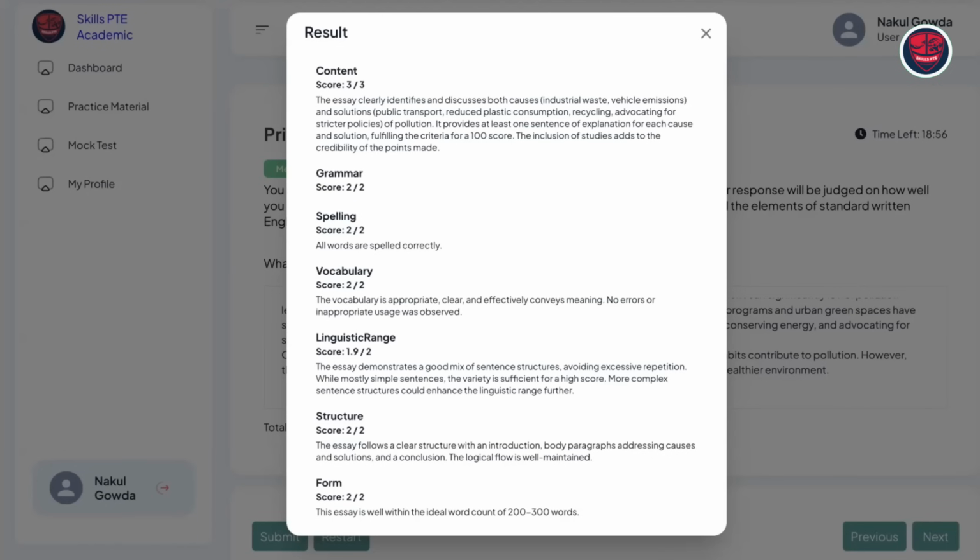So this gives me 3 out of 3, and it also reads, the essay clearly identifies and discusses industrial waste, vehicle emissions, and solutions as to what we can do. It provides at least one sentence of explanation for each cause, fulfilling the criteria for 100 score. The inclusion of studies adds to the credibility of the points made. Rest all is correct.